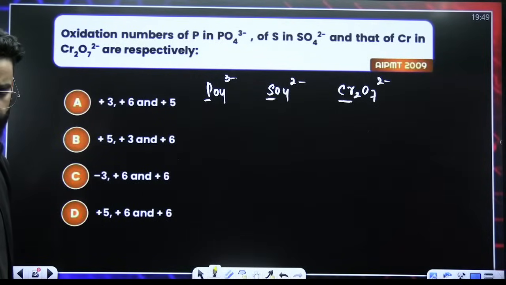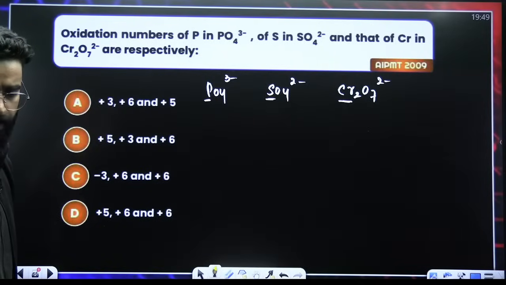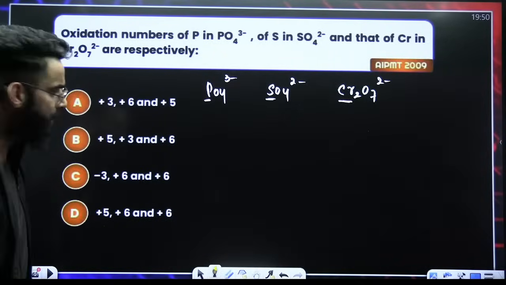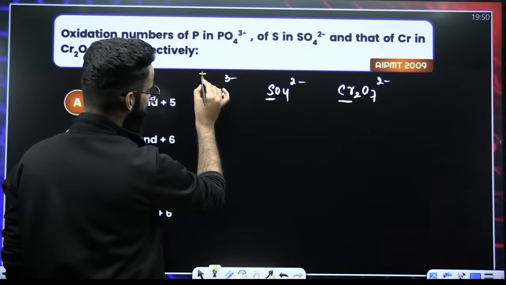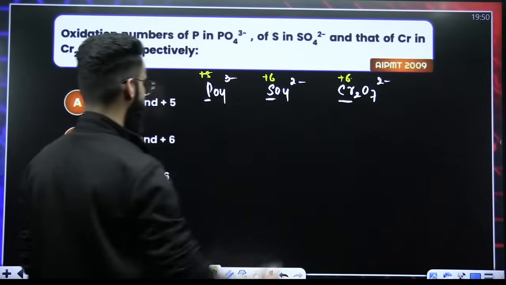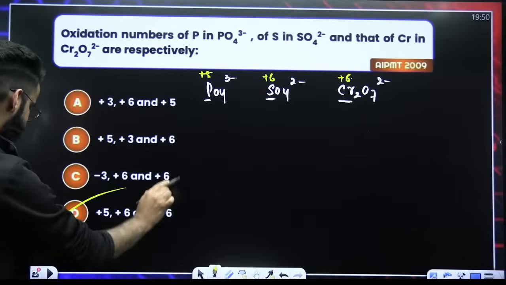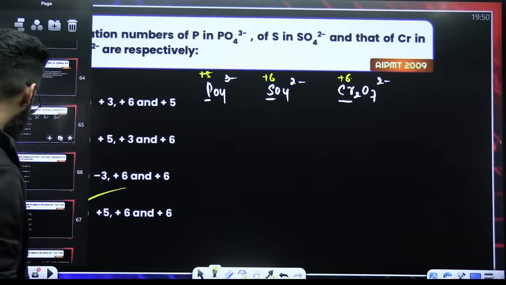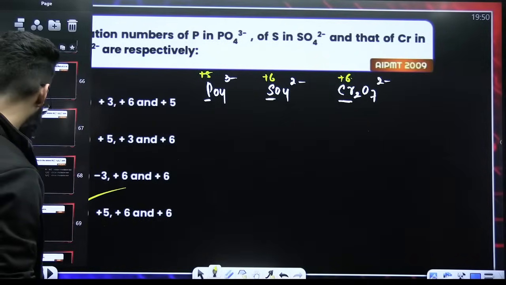Let me know the answer quick, in the chats. Phosphorus here will be in +5 oxidation state, sulfur will be in +6 oxidation state, and this also +6. So +5, +6, +6. Is there any option like that? Yes, option D.